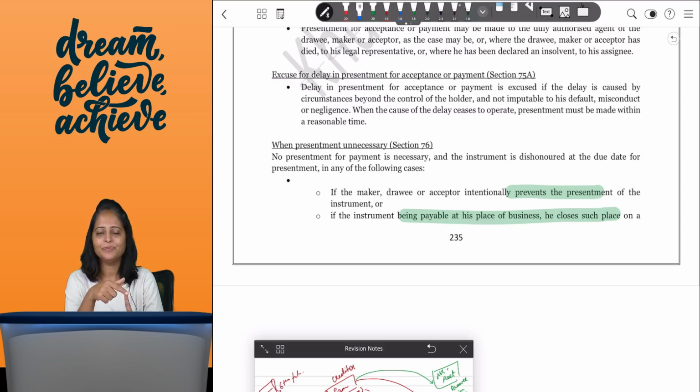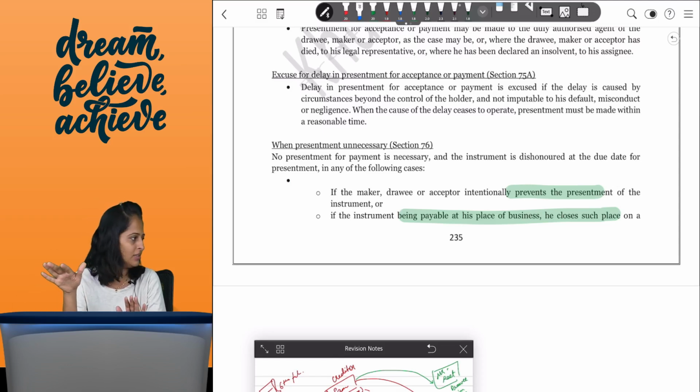First is that any of the parties prevents you from presenting. The act protects you. It says you had to go to the business place and present it, but some parties are not there, or they are not going to be there. They are not allowing you inside the premises to present. So if someone is preventing you from presentment, the act says I will protect you. You don't have to present the instrument.